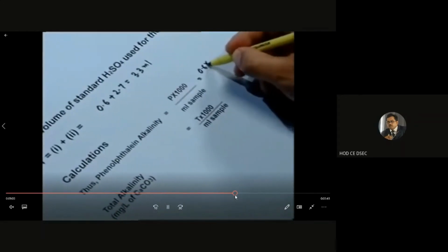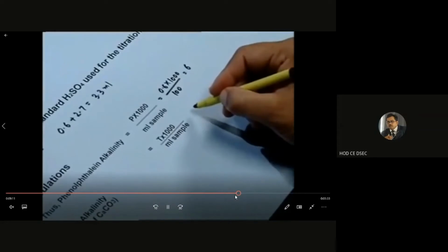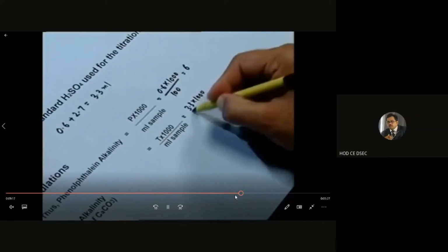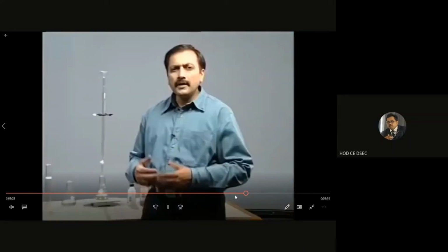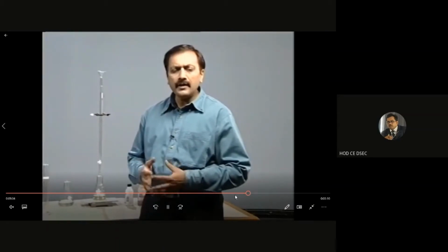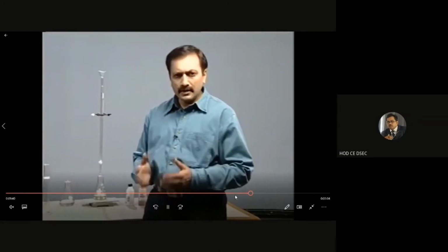Now, this is the value 0.6 into 1000 divided by milliliter of sample. But here, when you are expressing the alkalinity as calcium carbonate, you have to multiply with 50, because the equivalent weight of calcium carbonate is 50. So 6 into 50 is 300, which will be the phenolphthalein alkalinity, and the total is 33 into 50, that is 1650 milligram per liter as CaCO3. Because lastly you multiply by the equivalent weight of calcium carbonate, because alkalinity is always expressed on the scale of calcium carbonate.